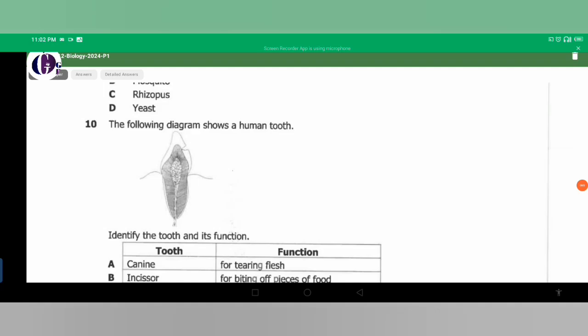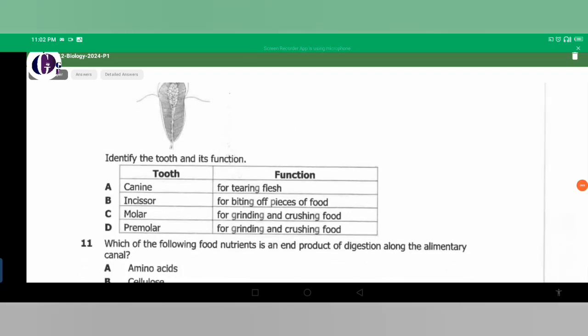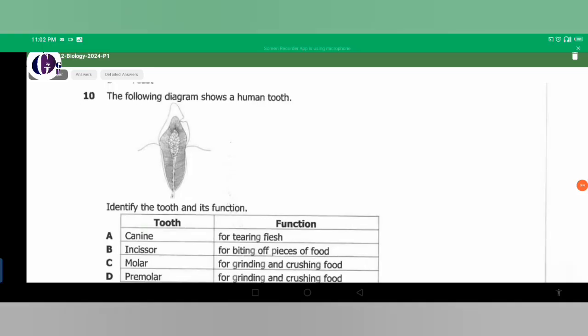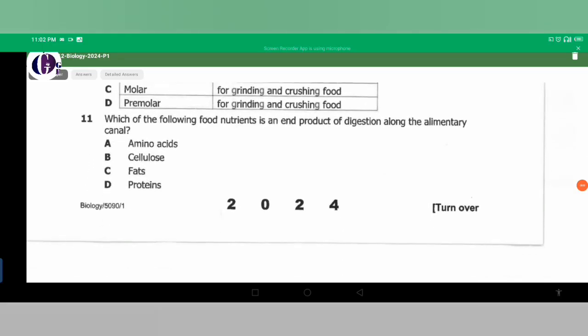The following diagram shows a human tooth, and they say identify the tooth and its function. So when you look at a tooth like this one, which is shaped like that, understand that this is a canine shape, and the job is only for tearing flesh. For tearing what? Flesh. So the answer here is A.